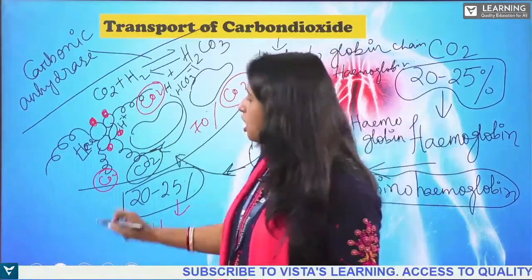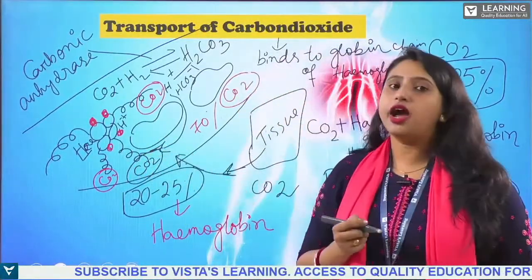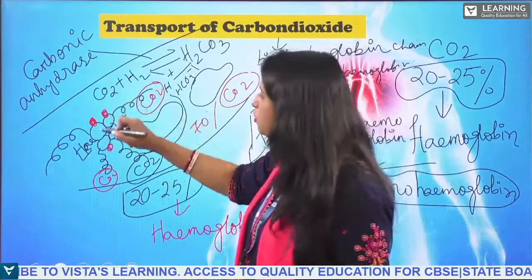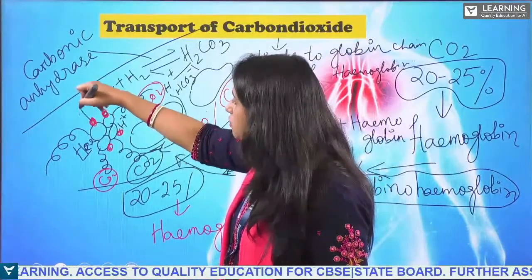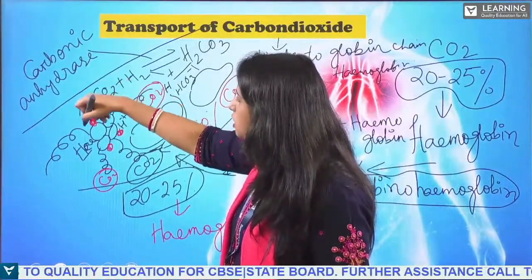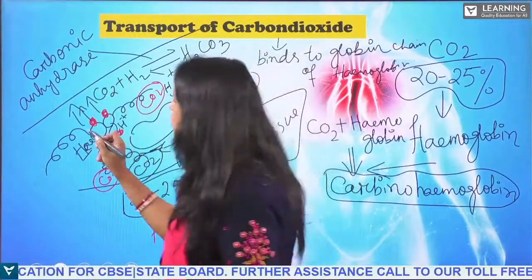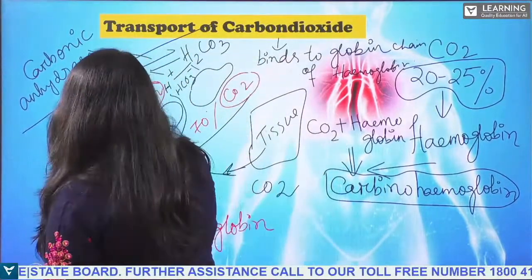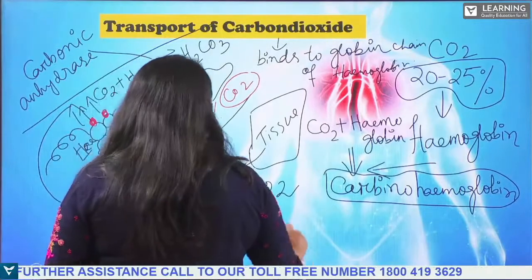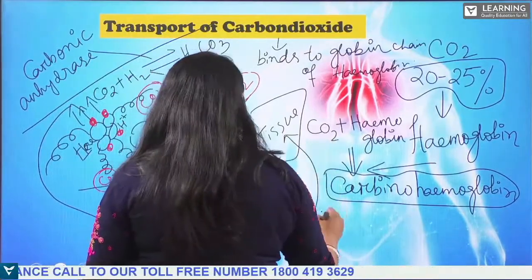So what happens when the carbon dioxide and the hydrogen ion are binding to the hemoglobin? This oxygen will be released, and where will this oxygen go? It will go to the tissue.